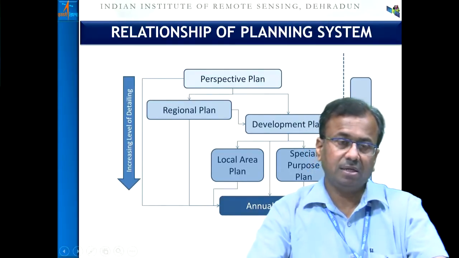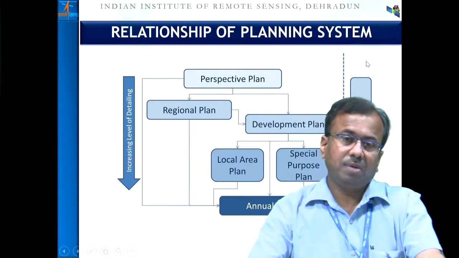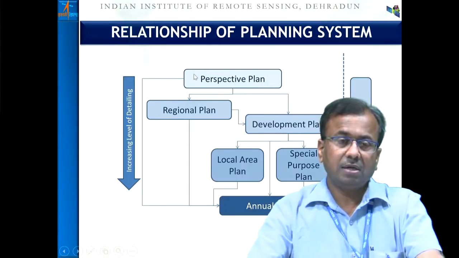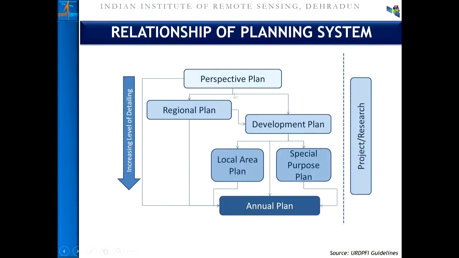Now I'll take my deliberation further with the planning processes. As in a typical planning process, at the coarse scale we have the perspective plan, the regional plan, and the development plan. At the local scale, we have the local area plan or the special purpose plan. So planning purpose changes per scale.